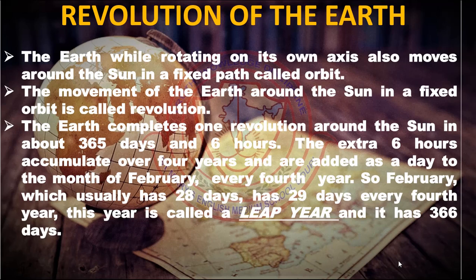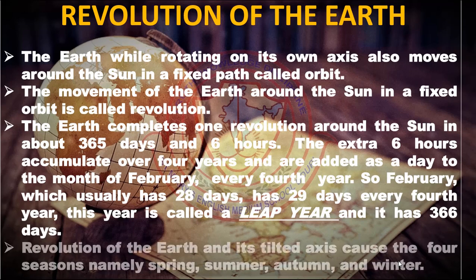The extra 6 hours accumulate over 4 years and are added as a day to the month of February every 4th year. So February, which usually has 28 days, has 29 days every 4th year. This year is called a leap year and it has 366 days. Revolution of the earth and its tilted axis causes 4 seasons, namely spring, summer, autumn and winter.